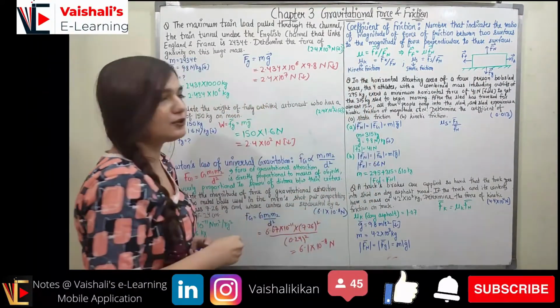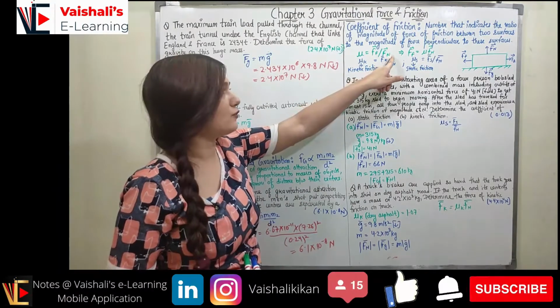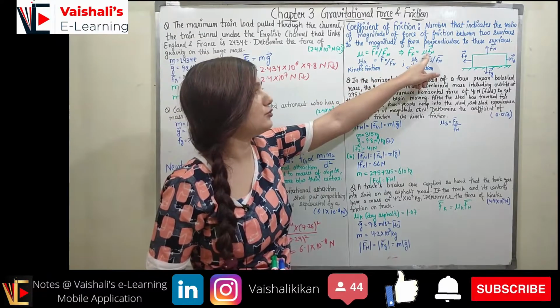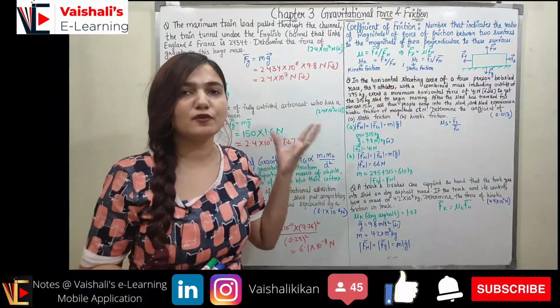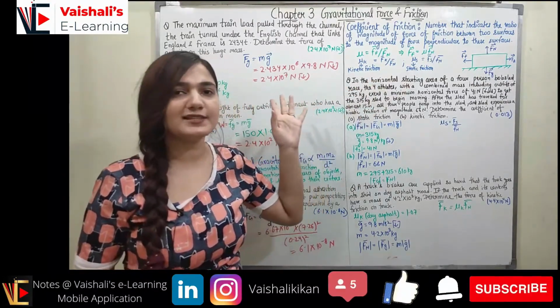So mu is the coefficient of friction. It is given as force of friction divided by the normal force. So Ff can be represented as mu into Fn. Now we have two types of coefficient of friction: coefficient of kinetic friction and coefficient of static friction.